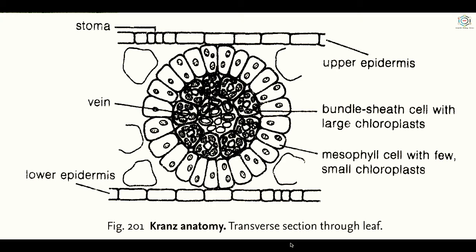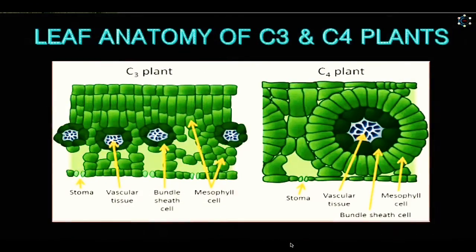So here you can see that in this type of anatomy, the mesophyll cells perform the C4 cycle and the bundle sheath cells perform the C3 cycle. Now, here you can see the leaf anatomy of the C3 and C4 plants. So this is the normal C3 plant leaf, and here the C4 plant leaf and the structure, that means the structure of the bundle sheath cells and the mesophyll cells.